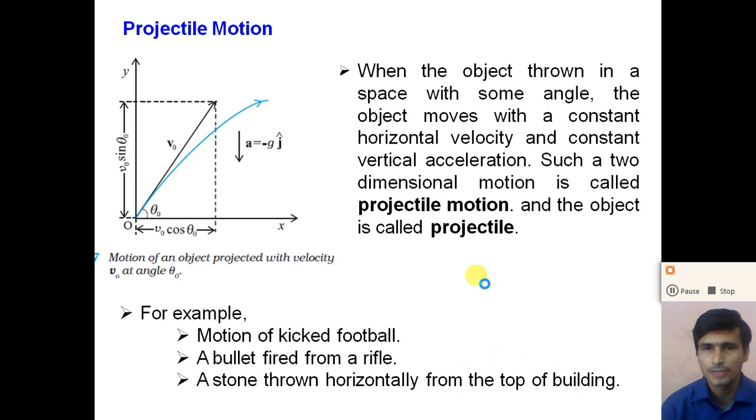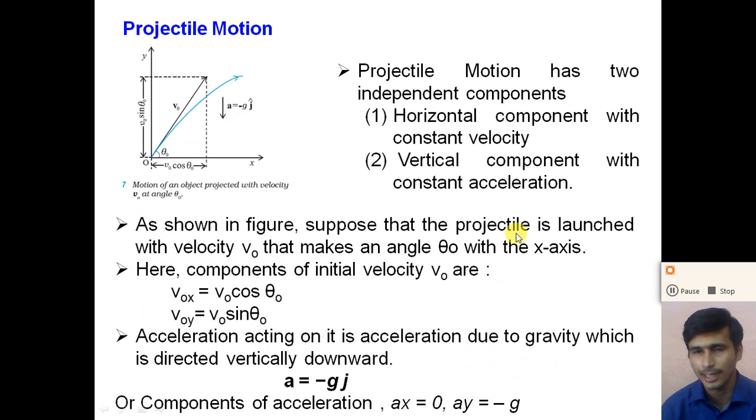When the object is thrown at some angle with the horizontal, it moves with two independent components: the horizontal component with constant velocity, which remains constant with time, and the vertical component with constant acceleration. Such two independent motions together are called the projectile motion.